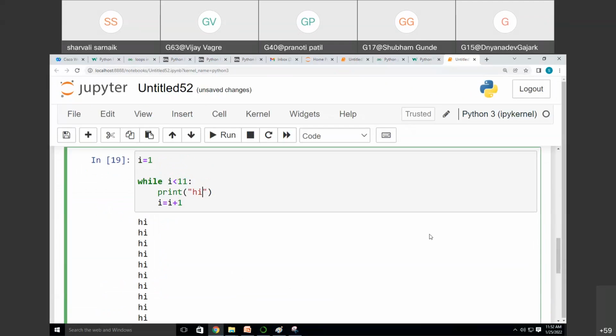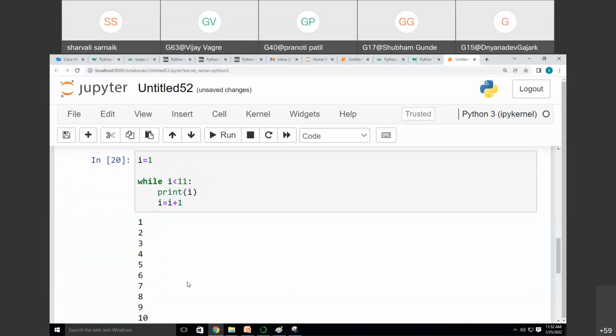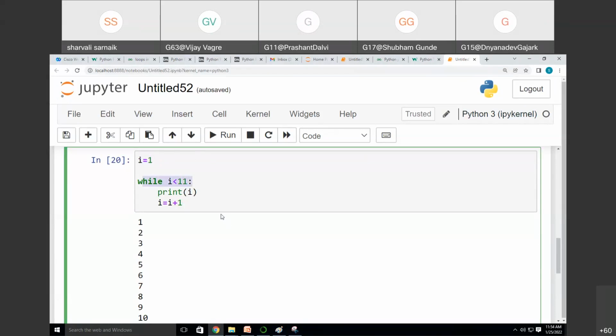Now instead of hi, I want to print the numbers, so just print i. Again, the initial value I have taken is 1. Now I am giving the condition while i is less than 11.